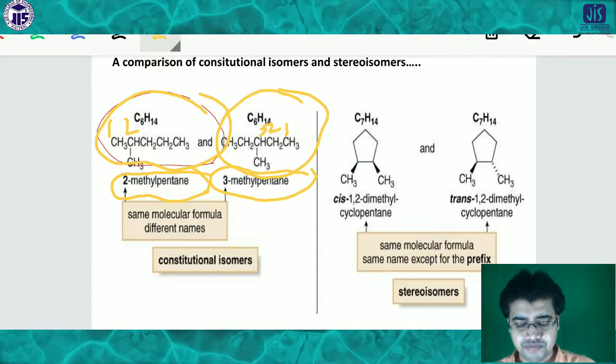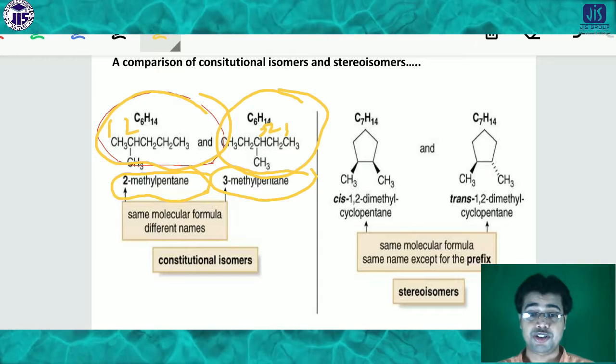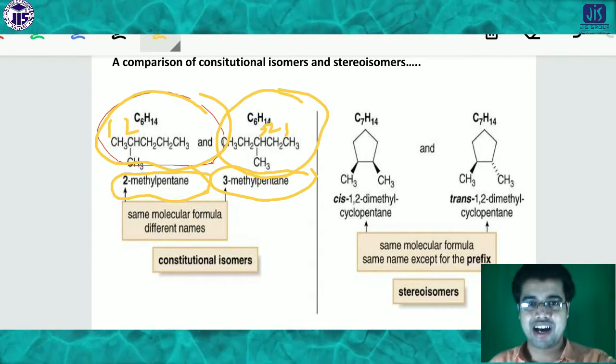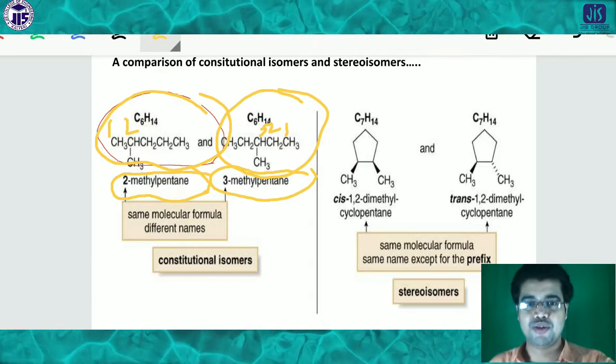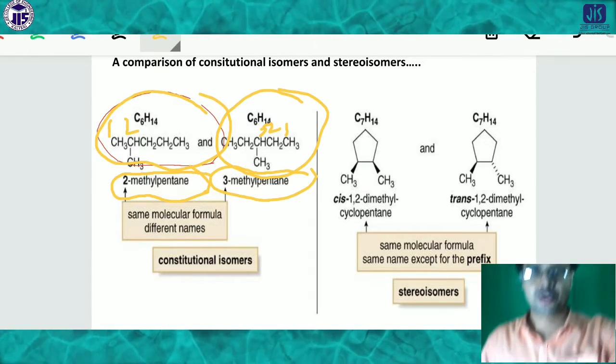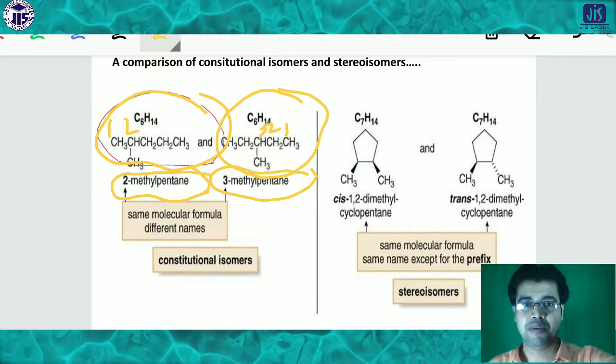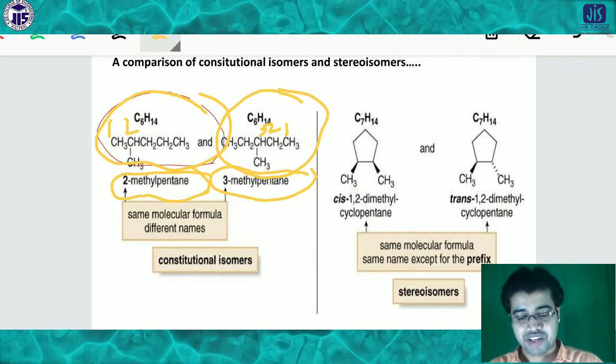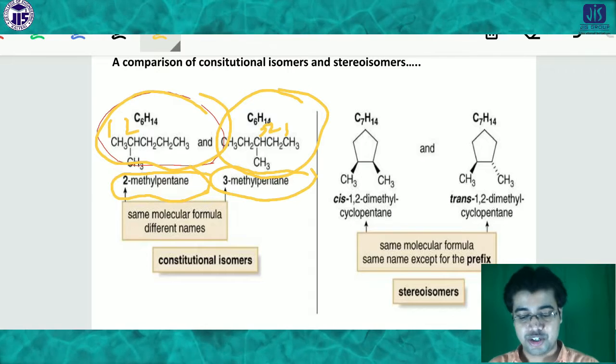So look there. How interesting that in case of constitutional isomer, you will find that the difference is in the position, either it is 2 or 3. So you have to find out this fact. It may be 2 position or it may be 3 position. Depending on this fact, you have to find out that it will be the constitutional isomer.